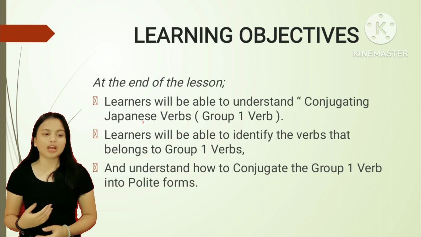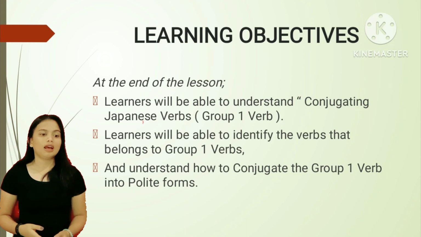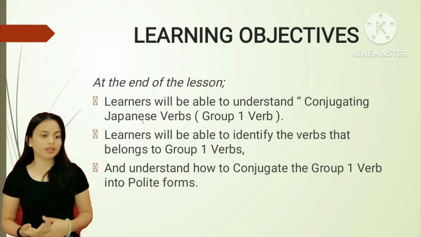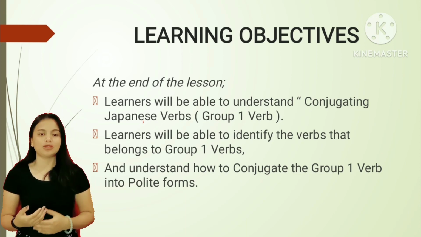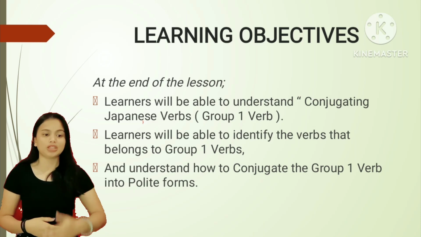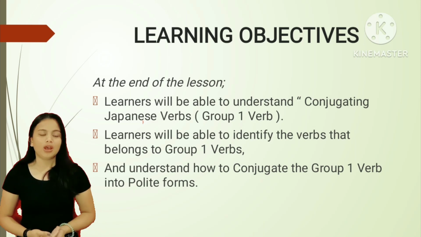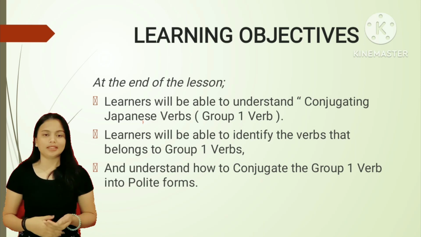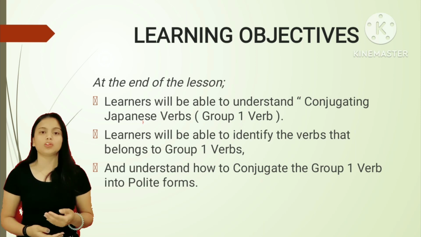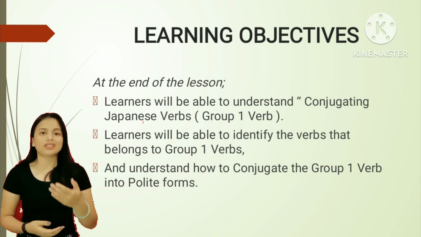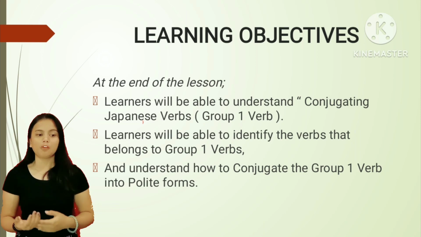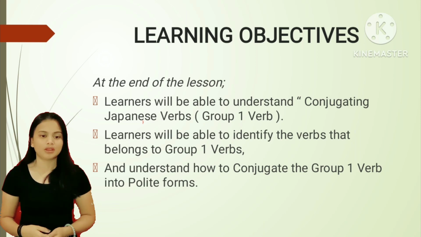So the learning objective of the topic is that at the end of the lesson, learners will be able to understand conjugating Japanese verbs, group 1 verbs. The learners will be able to identify the verbs that belong to group 1 and understand how to conjugate the group 1 verbs into polite forms.